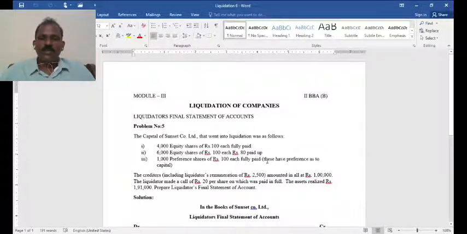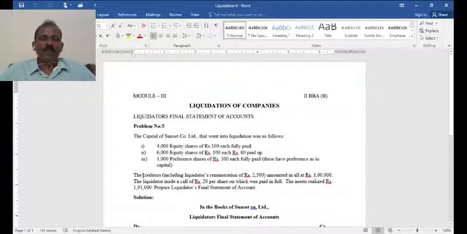In the absence of this specific instruction also, you should take that preference shares have a preferential right over equity shares as regards payment of capital. It means that there are two categories of equity, one fully paid and another partly paid. If the surplus of assets is insufficient to pay equity shareholders, then these partly paid shareholders must contribute. The liquidator will make a call.